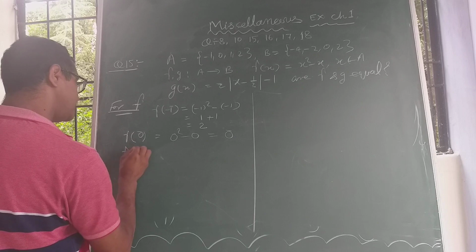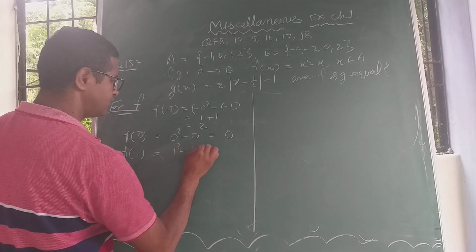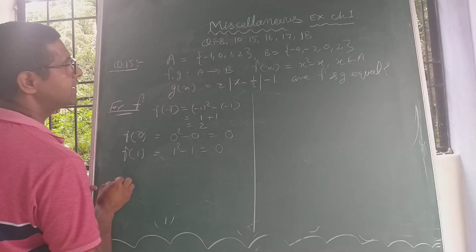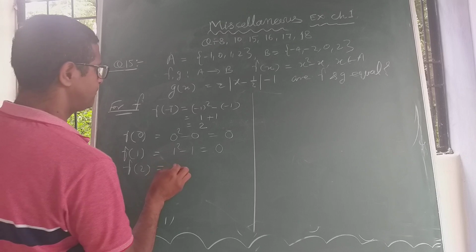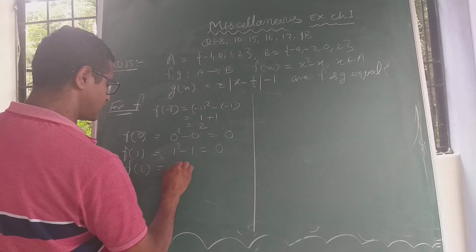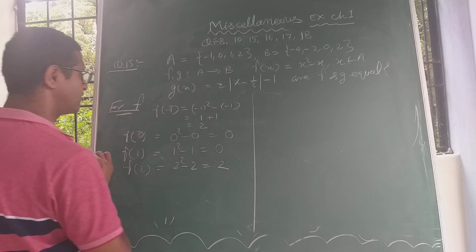And f(1) equal to 1 square minus 1 equal to 0. And f(2) equal to 2 square minus 2 equal to 4 minus 2 equal to 2, right?